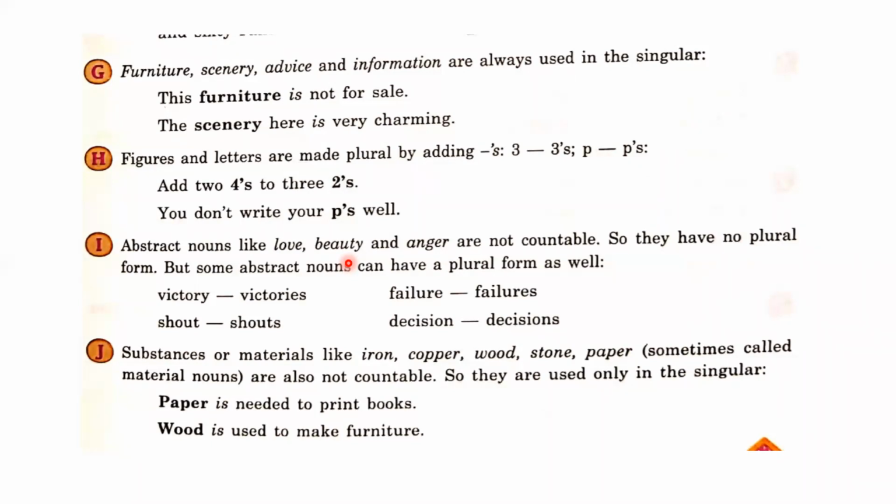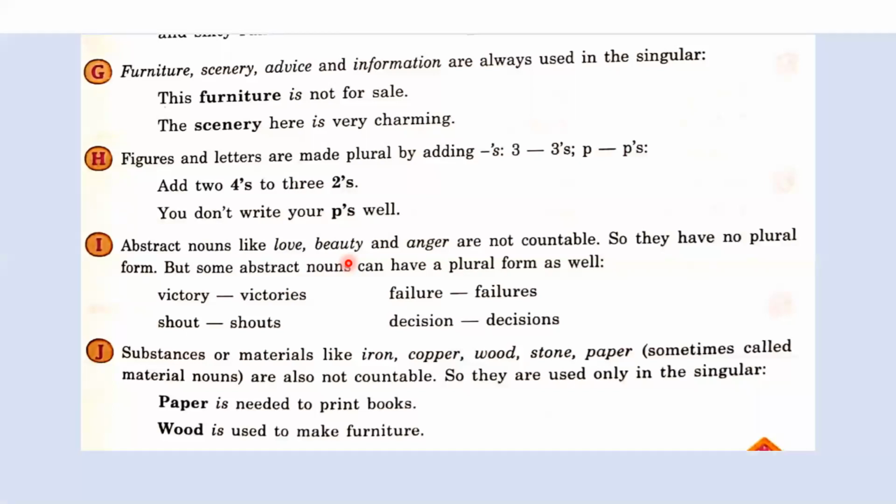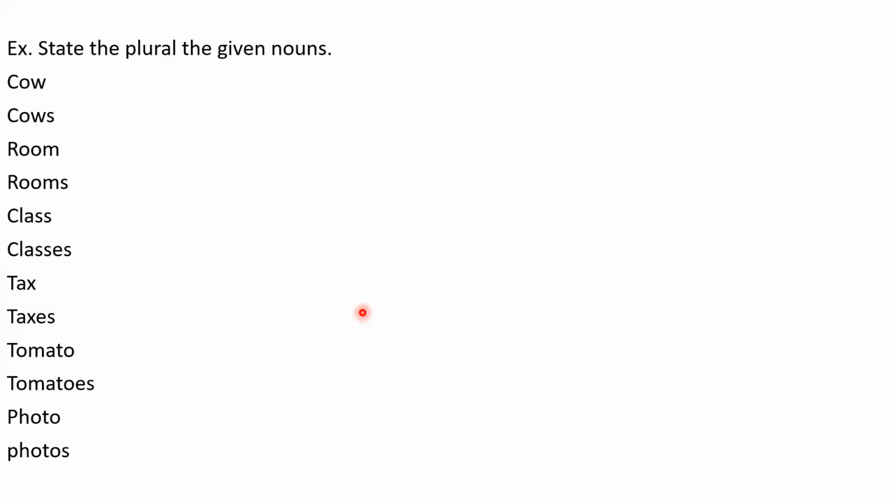These all the words are called material nouns. Like, paper is needed to print books. So paper, that's singular. Wood is used to make furniture. Wood is also singular. These are the singular nouns, right?